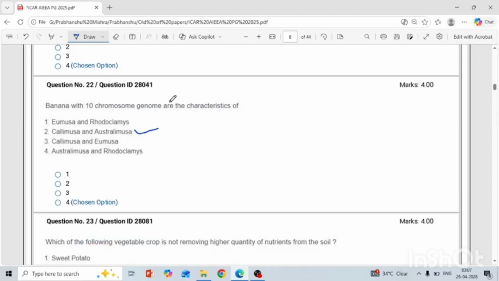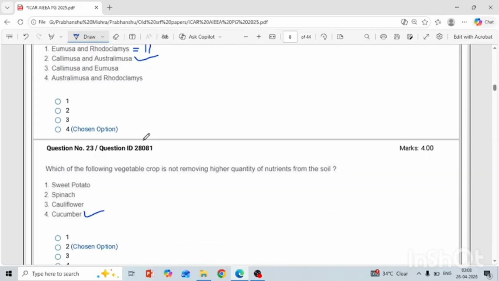Banana with 10 chromosome genome are the characteristics of. So here the Eumusa and Rhodochlamys have the basic chromosome number 11. And the Callimusa and Australimusa have the basic chromosome number 10. These are the basic four groups of the banana. And another group is the Incertae sedis that has the 7 basic chromosome number. So you should know all the groups of banana and their basic chromosome number, and other features also, like which are the cultivated species, which are the wild species, and which groups the plantain types belong to.